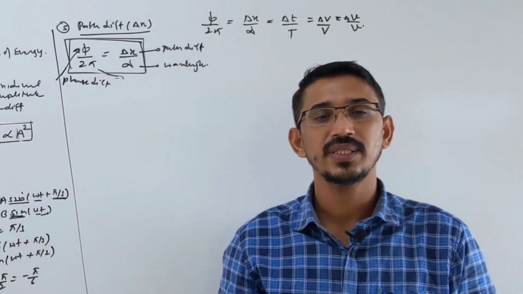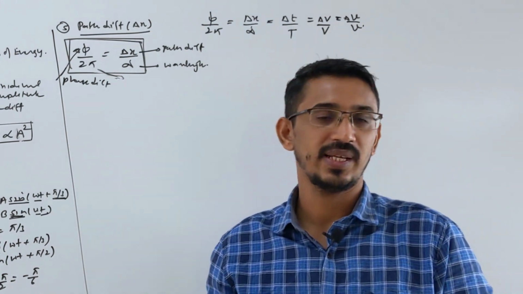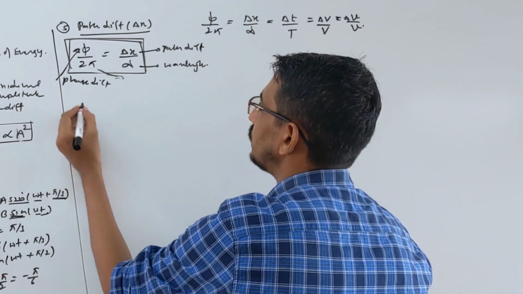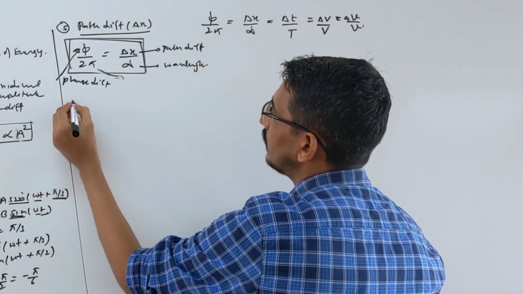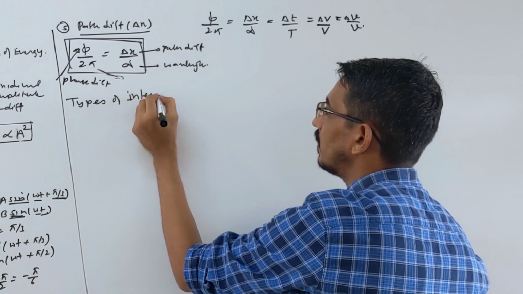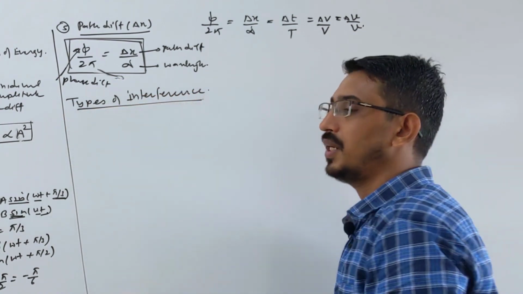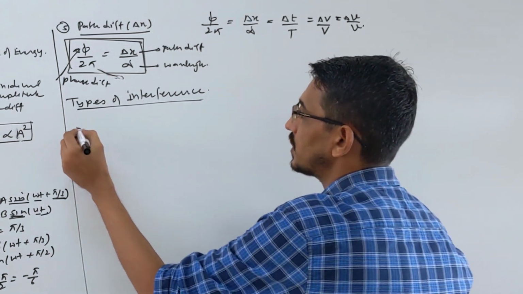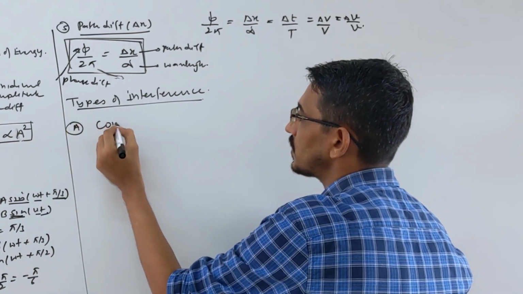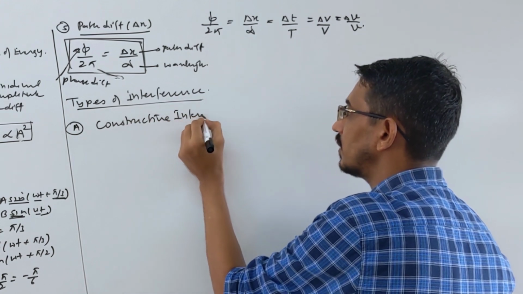We have two types of interference. One is called constructive, one is called destructive. These we have also learned in 11th class nicely. Okay, so look here. We are learning types of interference. So first we are learning constructive interference.